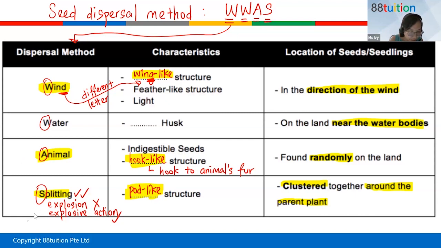Then can everybody type into the chat, what is this word? The last one. How about a fruit that's dispersed by water, it must have what kind of characteristic?